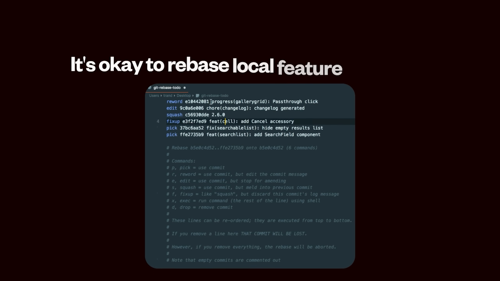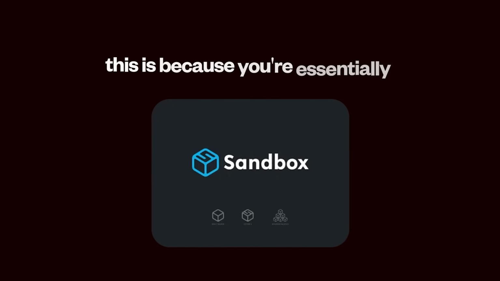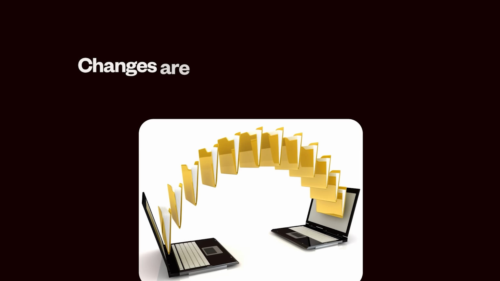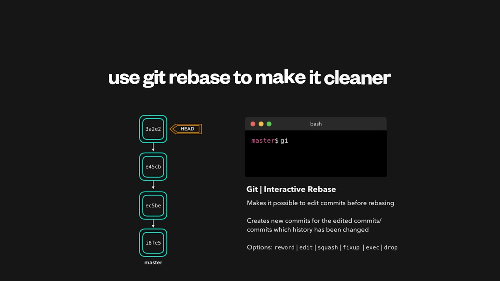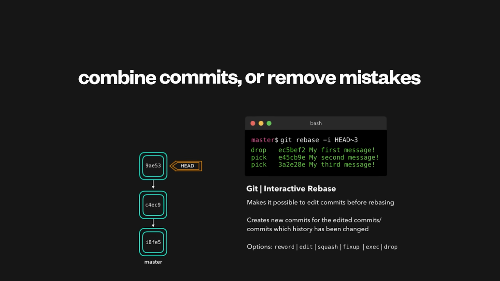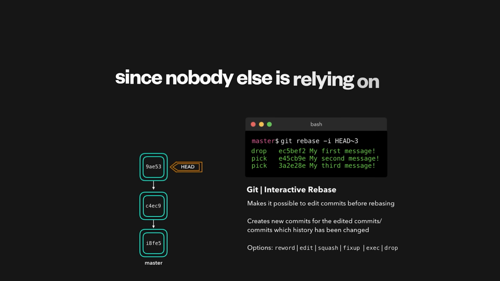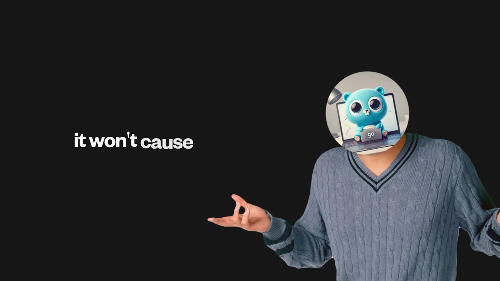So as a rule of thumb, it's okay to rebase local feature branches. This is because you're essentially working in your own sandbox. Changes are not yet shared with others, and rewriting history is okay. Use git rebase to make it cleaner, combine commits, or remove mistakes. Since nobody else is relying on this specific history, it's not going to cause any problems.